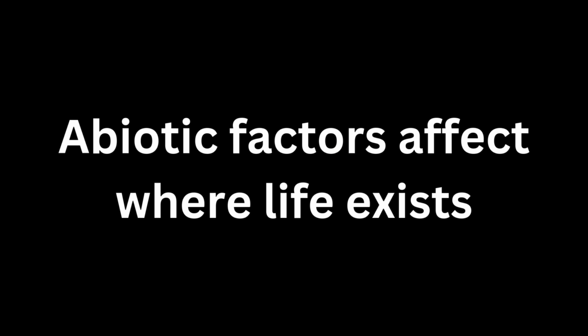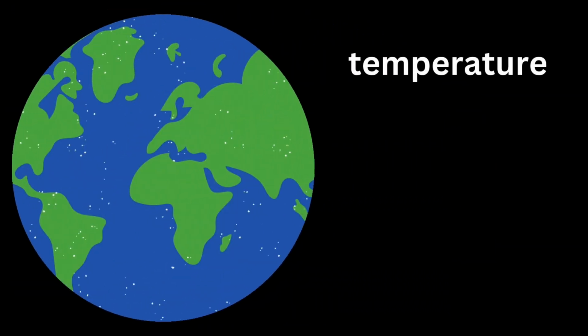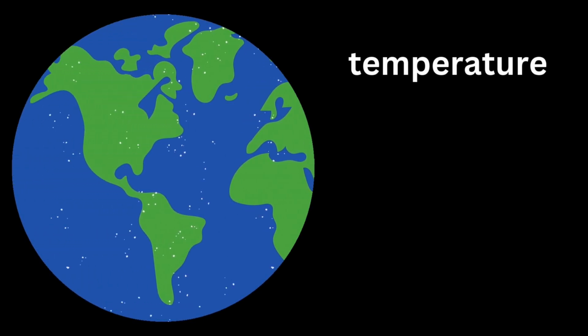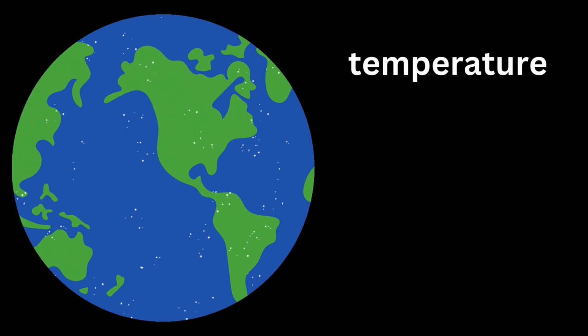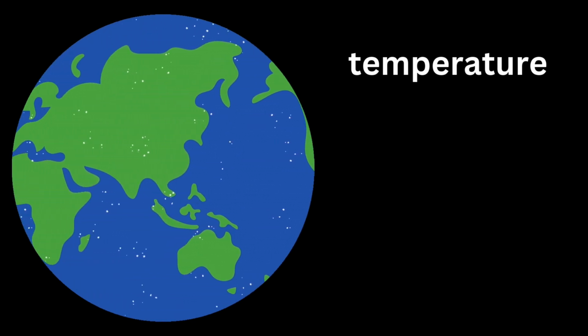Abiotic factors affect where life can exist and the types of organisms found in different parts of the biosphere. Temperature tends to decrease with latitude. At low latitudes, the sun's rays strike the Earth's surface most directly, so equatorial regions tend to be warmer. At high latitudes, the sun's rays hit the Earth's surface at an angle and are more spread out, so polar regions tend to be cooler.